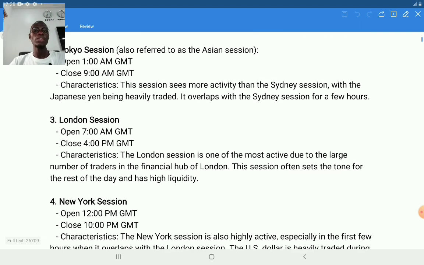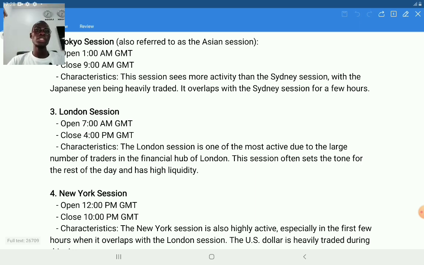Then number 3, we have the London session. London is one of the central cities in the United Kingdom. The currency pair that is mostly traded during the London session is the pound related pairs, like currencies that appear with the pound, like GBP USD, Euro GBP, GBP JPY, any pair that carries the pound is mostly traded during this session. This London session is one of the largest sessions because there are many participants, many traders that are trading during this session. It's one of the sessions that has more volatility.